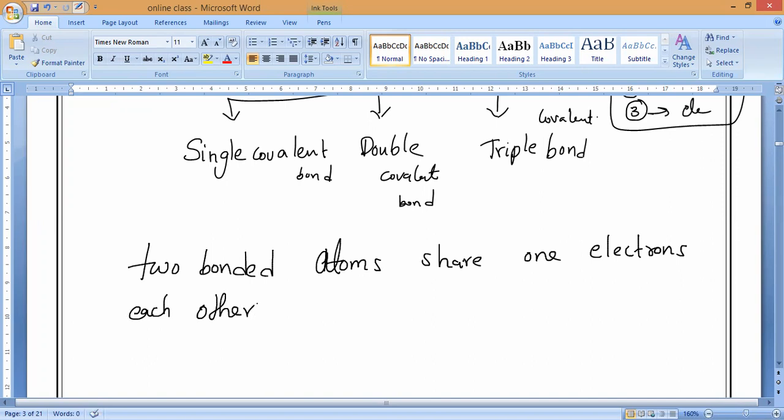Single bond or double bond? Single bond. So if two bonded atoms share one electron each other, then that is called a single covalent bond. I will draw the electron dot structures also. For example, if we take hydrogen, H2.